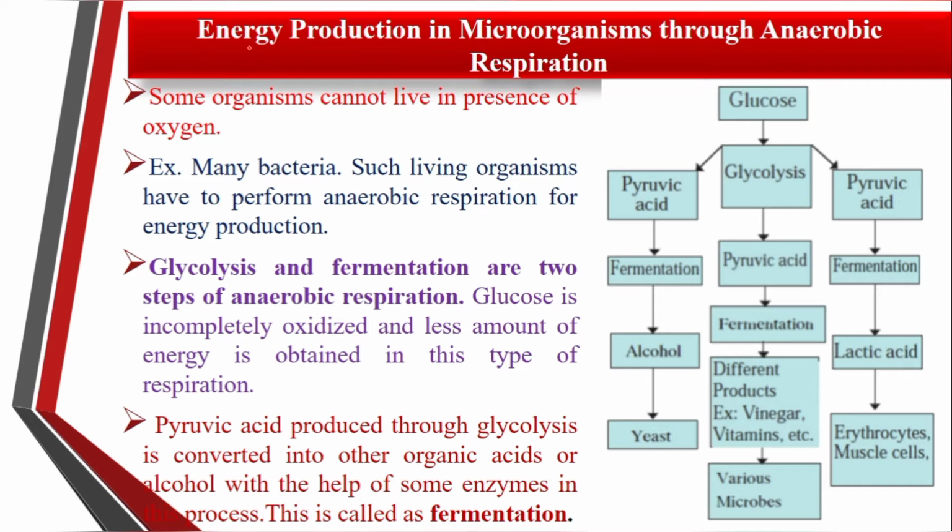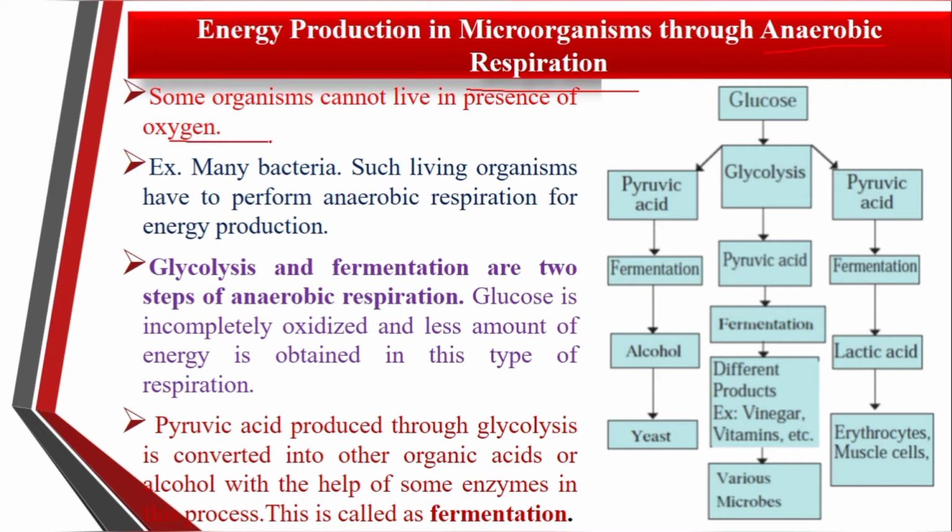So what is anaerobic respiration? It is energy production in microorganisms through anaerobic respiration. First of all, we know what is meant by anaerobic respiration. That is the respiration which takes place in the absence of oxygen.